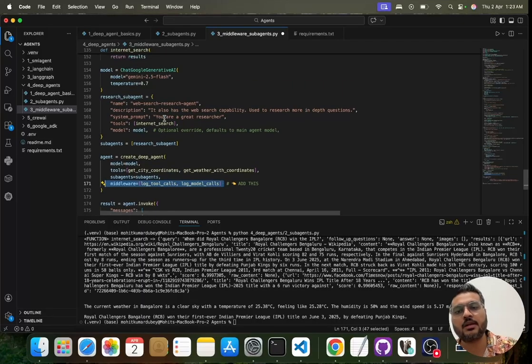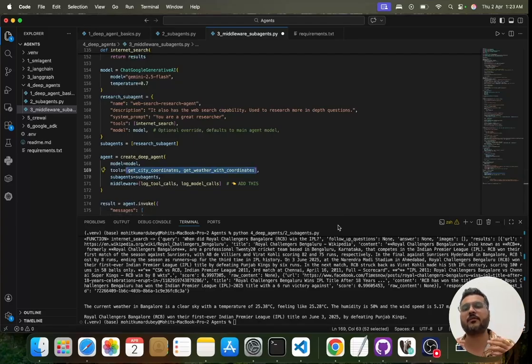Last time I had two research agents as two different sub agents. Instead of that, this time I am experimenting with only one research agent and the other one giving tools, where my orchestrator agent also has access to tools now. So it will decide when it can use its own tools to answer a query versus when it has to call the sub agent to answer a particular query.